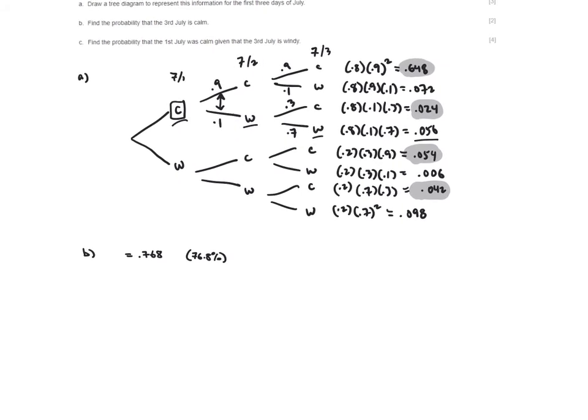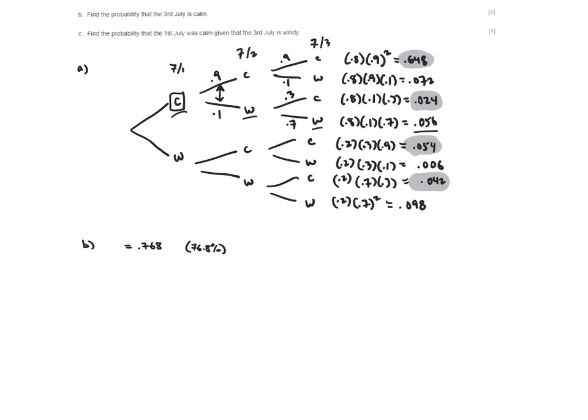All right, now let's take a look at part C. It says find the probability that the 1st of July was calm given that the 3rd of July is windy. Okay, so let's talk about this conditional probability idea. The probability that the 1st of July was calm given that the 3rd of July was windy.